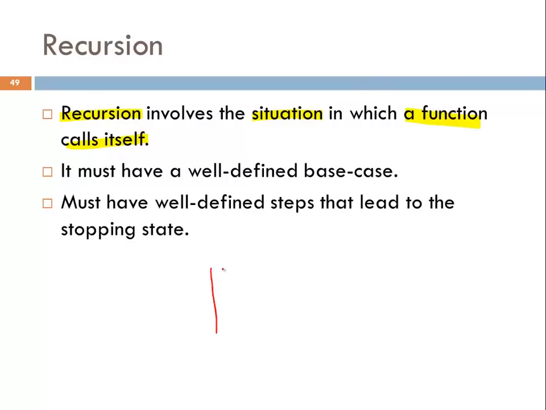For example, you consider this block as a function. This is a function and the name of this function is a. It starts executing from this point and somewhere from this block itself it's calling itself.